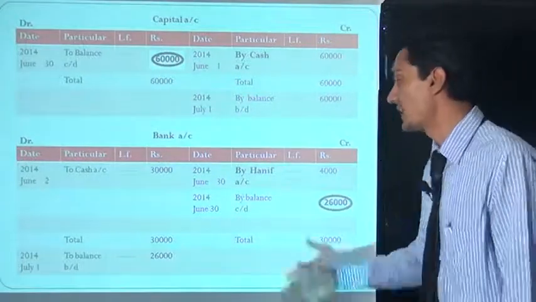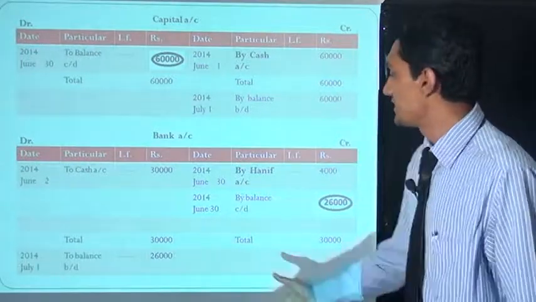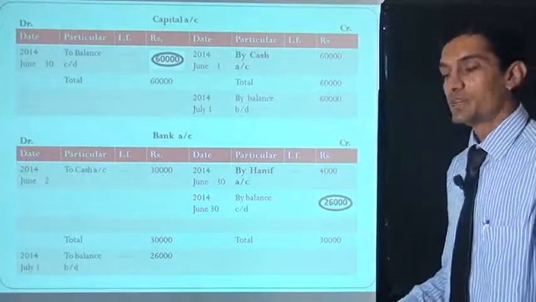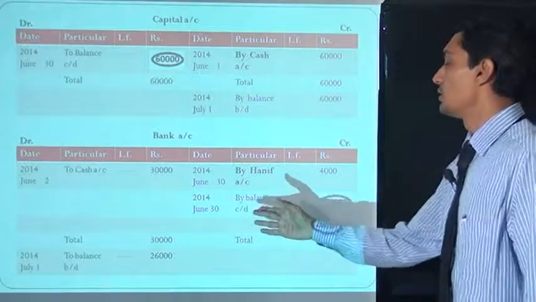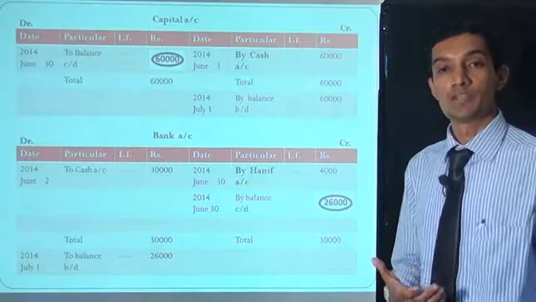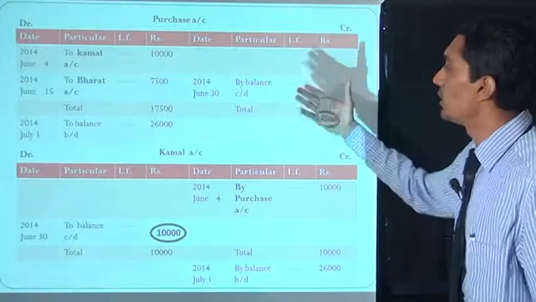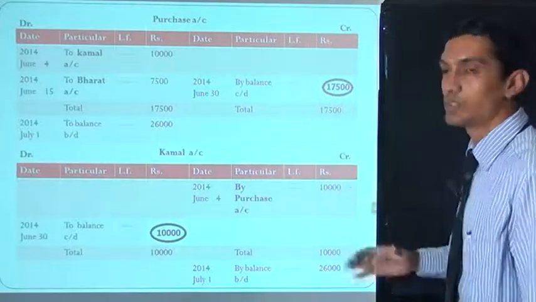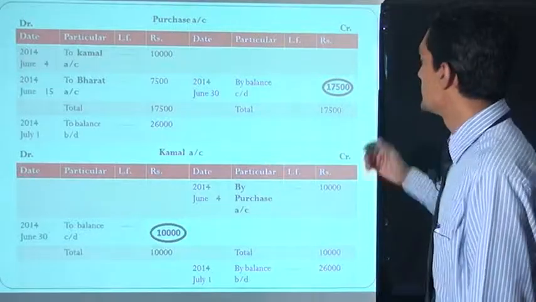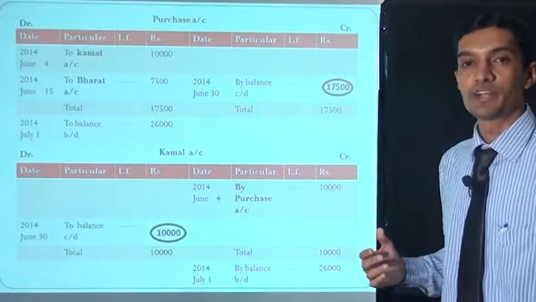Now the next to close is the bank account. In the bank account the total debit side is more: debit side 30,000 rupees, and credit side only 4,000 rupees. So 30,000 minus 4,000, by balance carry down 26,000 rupees. Now next we close the purchase account. In purchase there are only debit entries and nothing on the credit side. So the debit side total is 17,500, 17,500. Now the balance carry down is 17,500.